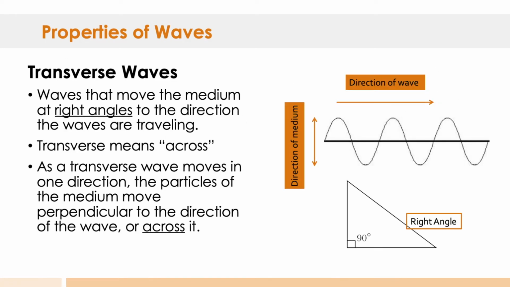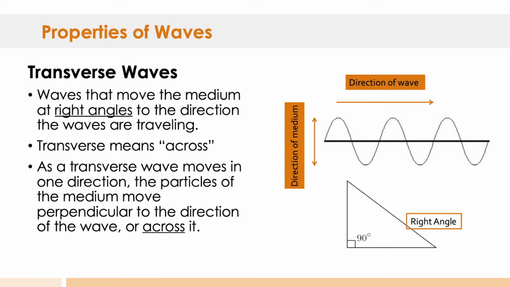Transverse waves are waves that move the medium at right angles to the direction the waves are traveling. Transverse means across. So typically your direction of medium is up and down, but the direction of the wave is moving from left to right or right to left. It's moving along a path.